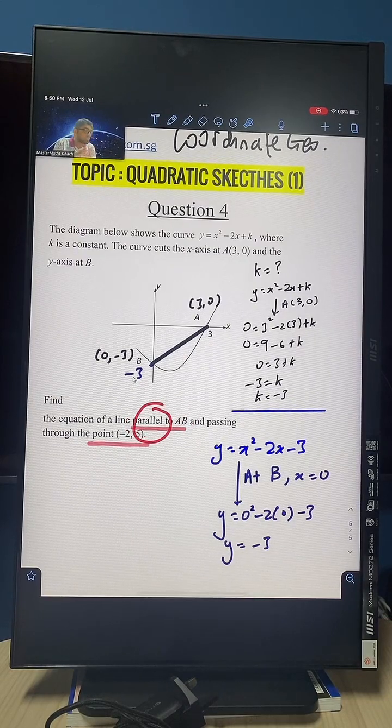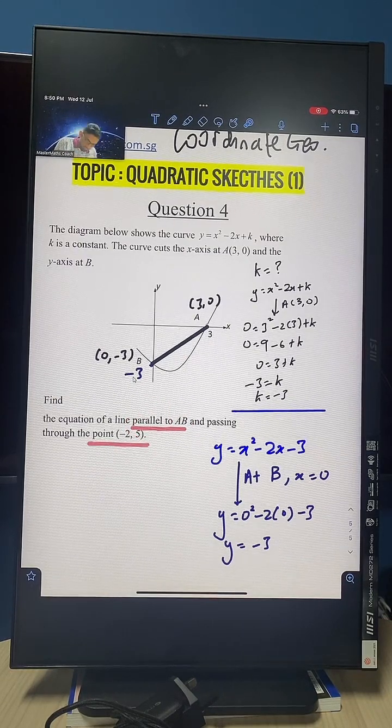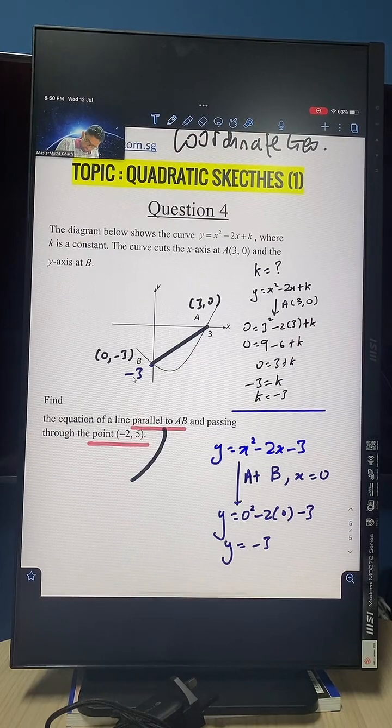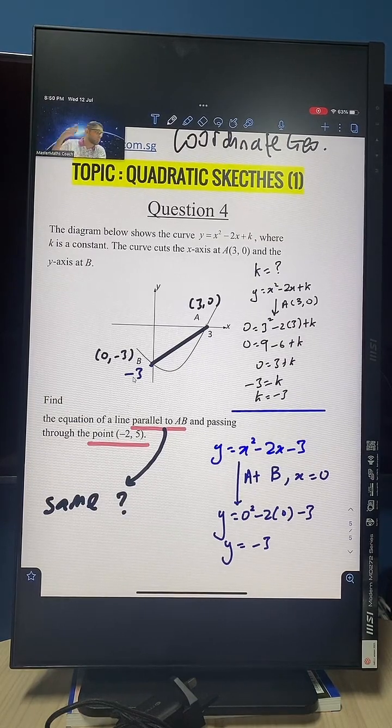If you are parallel, means you have the same what? Starts with G. When I say that two lines are parallel, they're going to have the exact same. Haziq Johari says gradient. Fantastic. When you have parallel lines, they're going to share the same gradient.